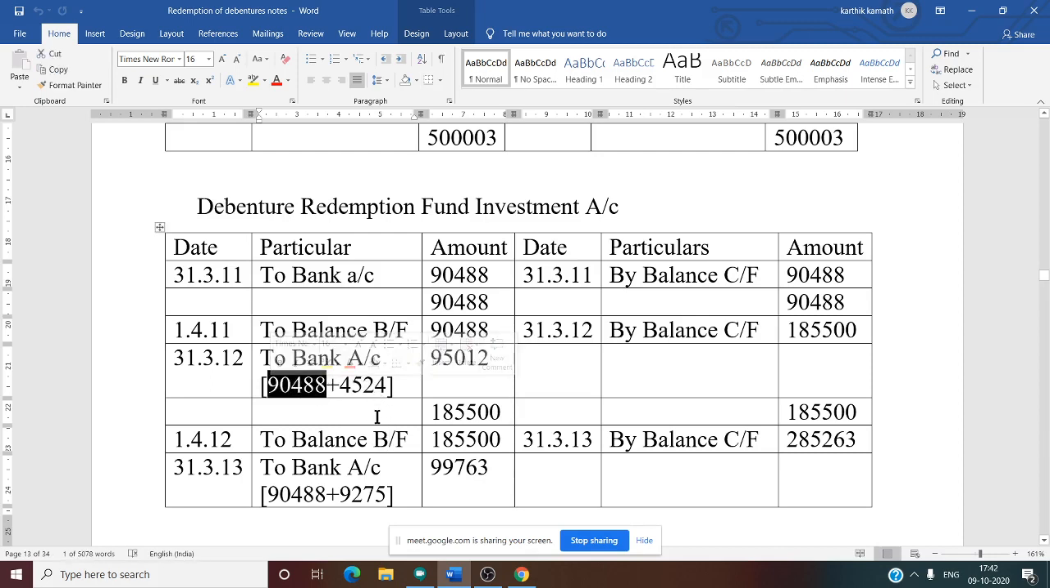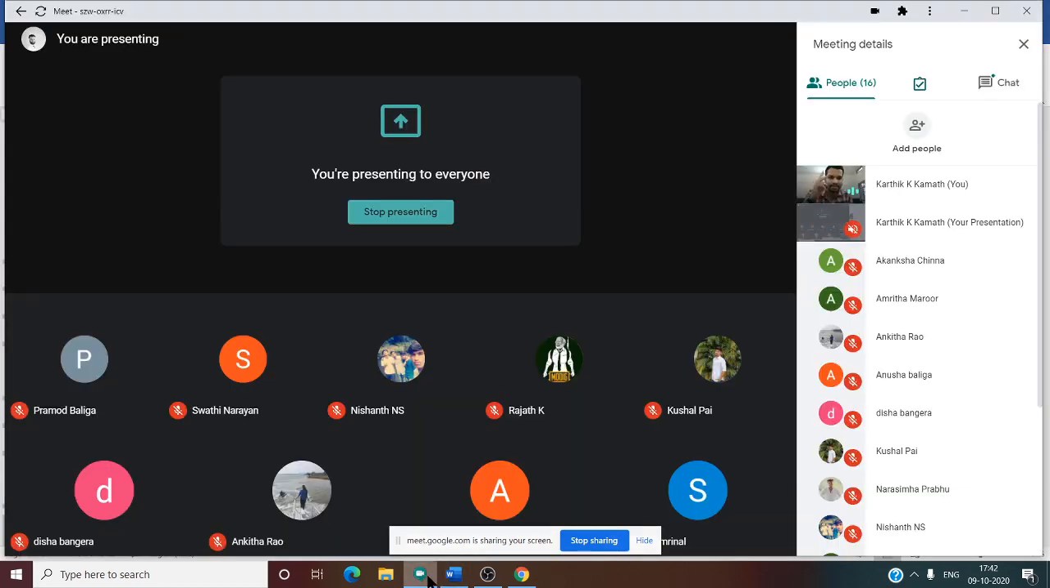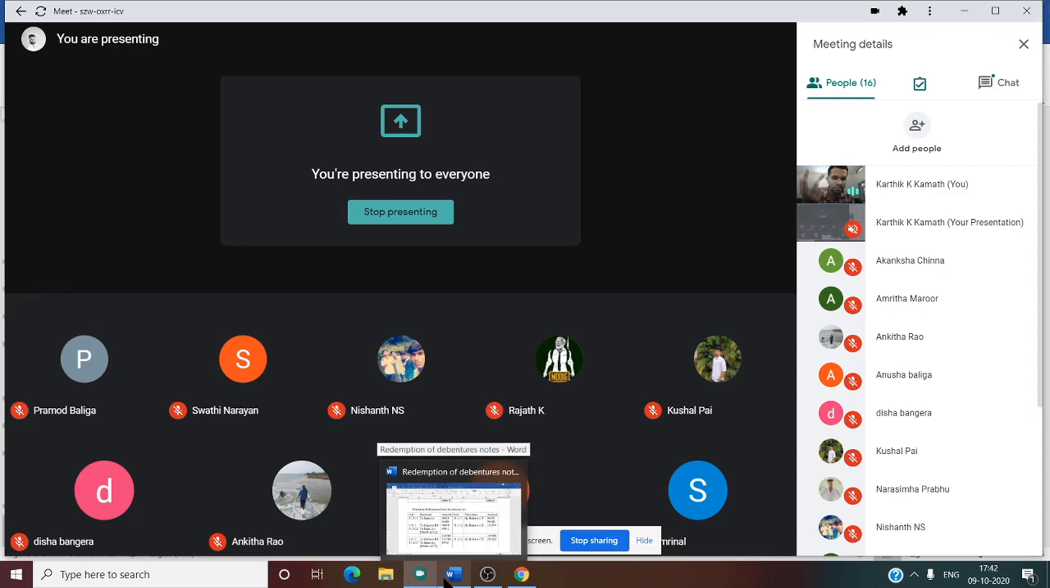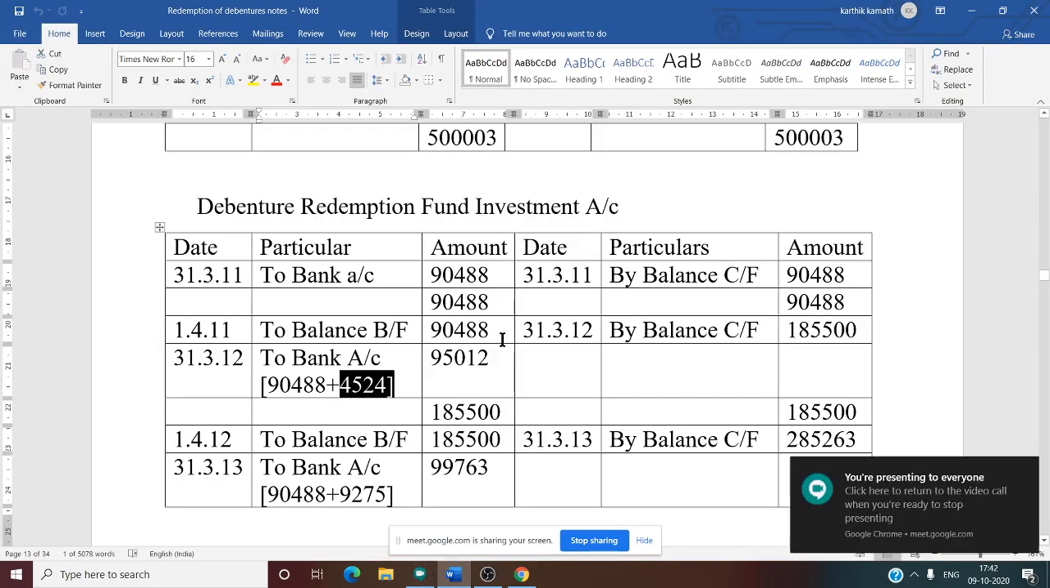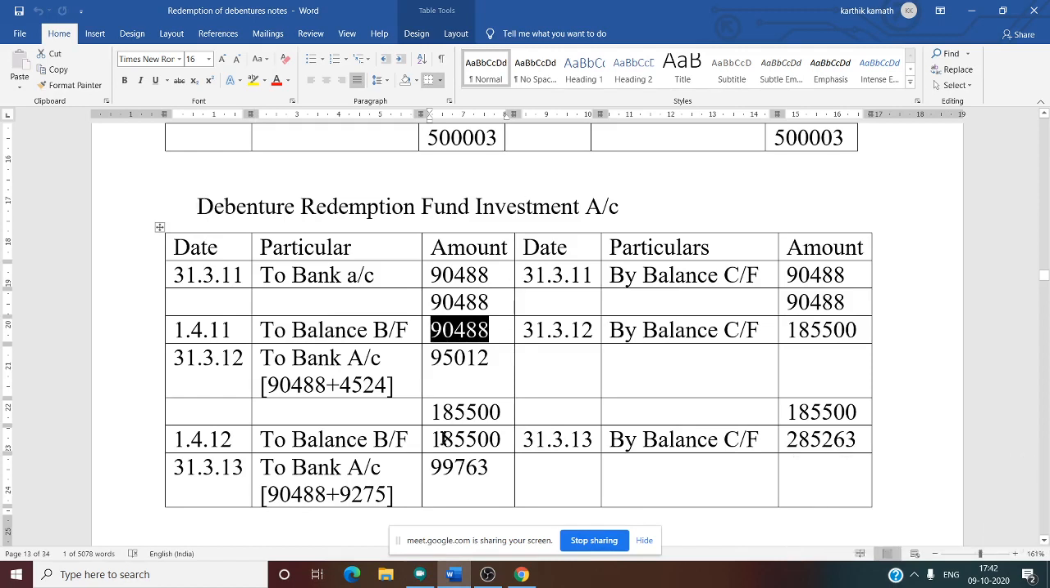90,488, that is P&L appropriation account. Then this one is interest, 4,524. So there are two methods of calculating interest. How to calculate interest, I will tell you. Either at the opening balance of each year, that is if you take 90,488 into 5%, you will get 4,524.